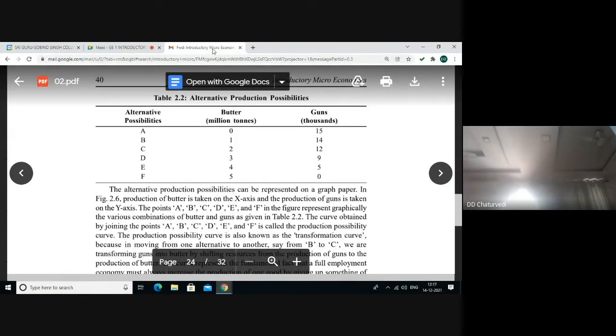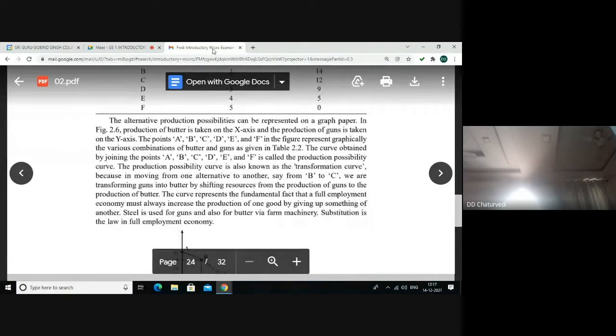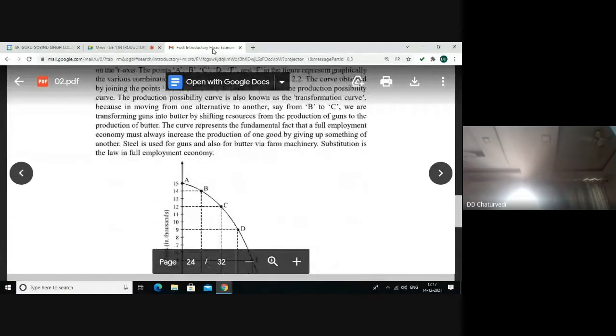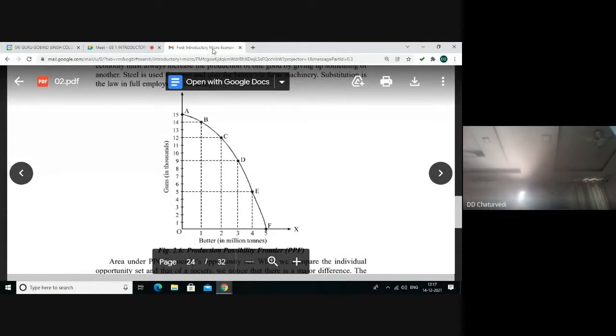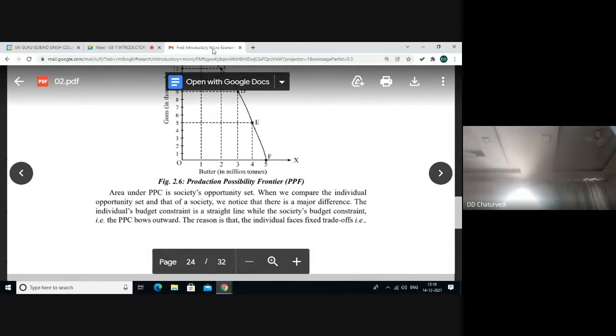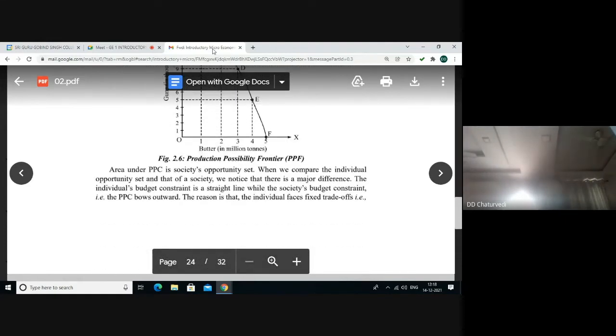The five alternative possibilities depicted in table 2.2 have been graphically plotted in figure 2.6, showing the production possibility curve as different combinations of two commodities which the economy can produce with the available resources. The entire area under the production possibility curve is actually society's opportunity set.